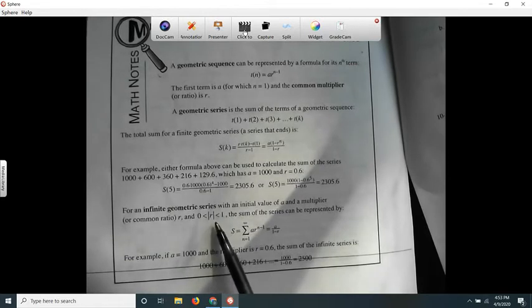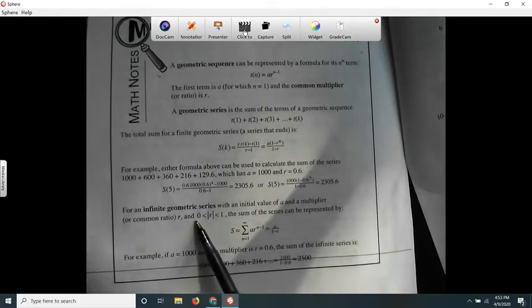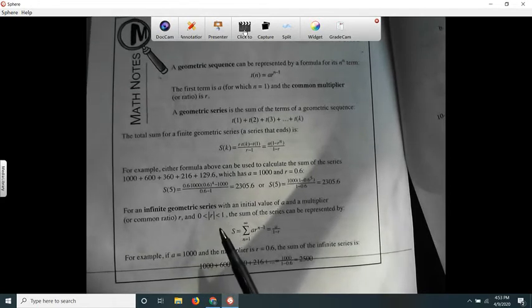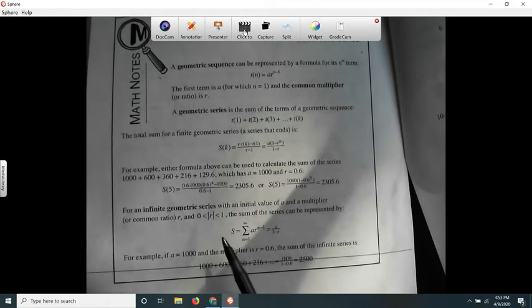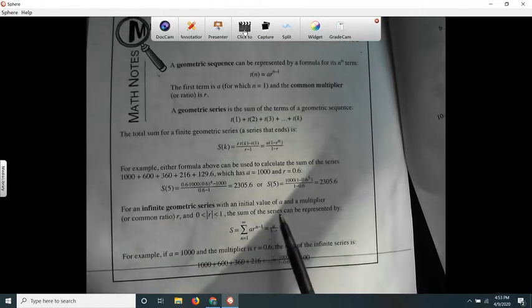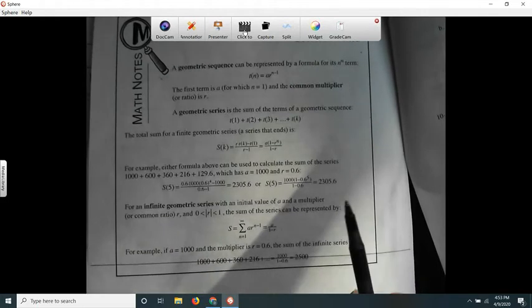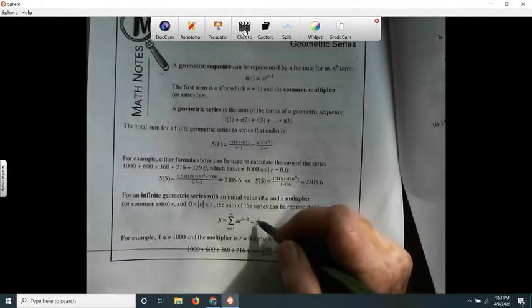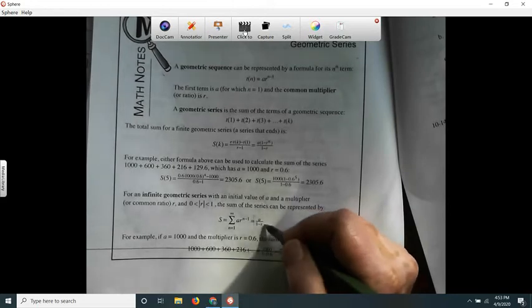Ours was 0.95. So if the series is getting smaller and smaller, at some point it's going to get very close to 0, and we can actually sum it up. All you have to do is use this little formula right here.